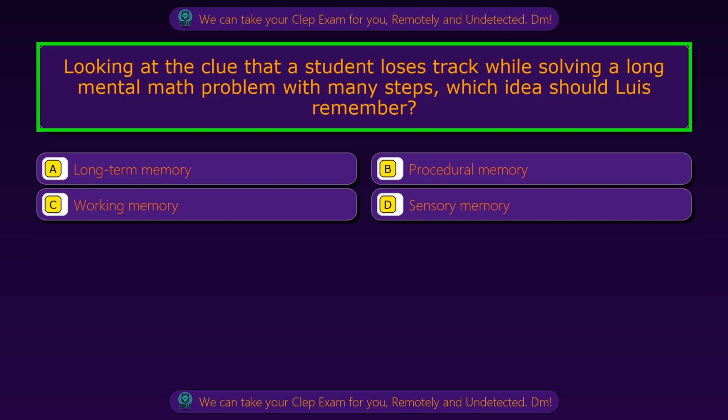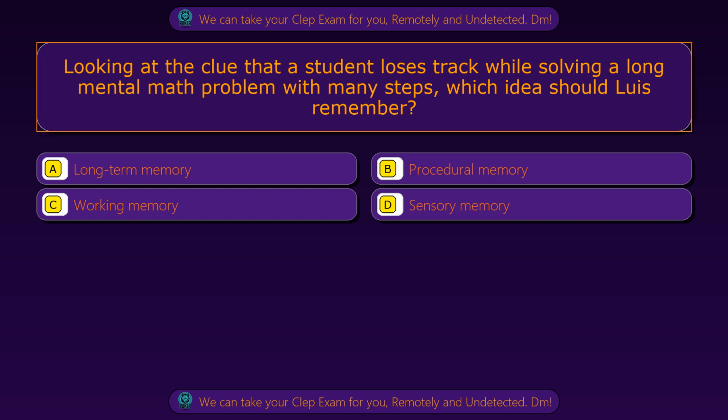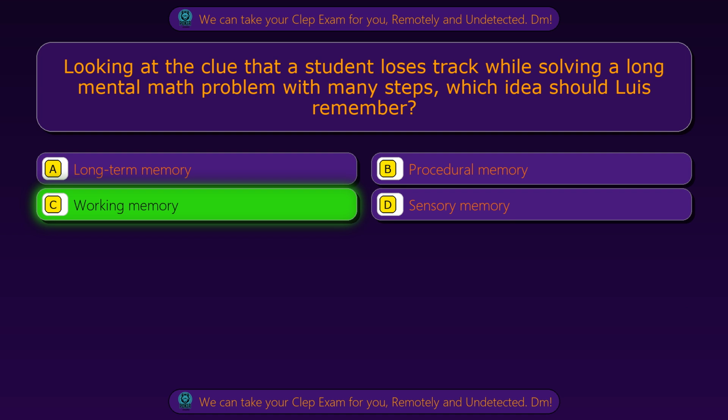Question 34. Looking at the clue that a student loses track while solving a long mental math problem with many steps, which idea should Louise remember? Option A, long-term memory. Option B, procedural memory. Option C, working memory. Option D, sensory memory. The correct answer is option C, working memory.